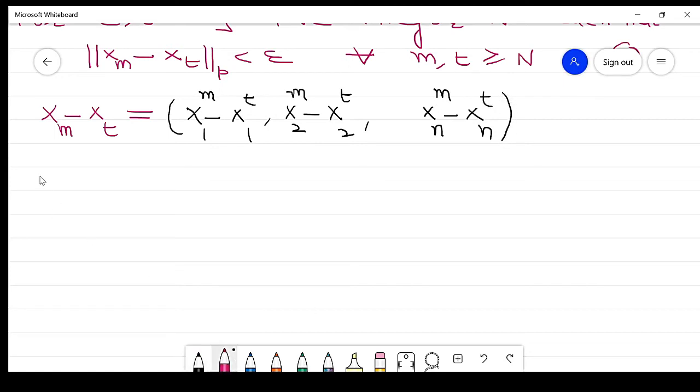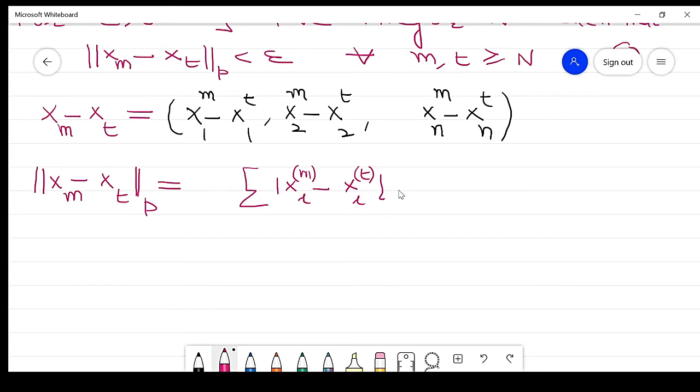Clear? Now what is its norm? By definition, the norm of xm minus xt is the norm p. So what is this? This is the summation, i running from 1 to n, of |xim minus xit| raised to power p, and the entire term raised to power 1 by p, and this term is less than epsilon.